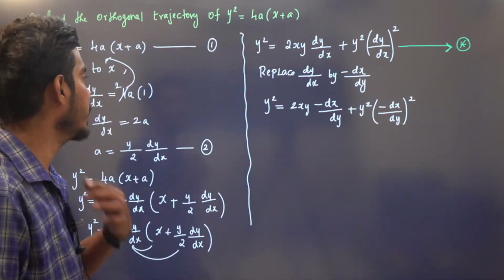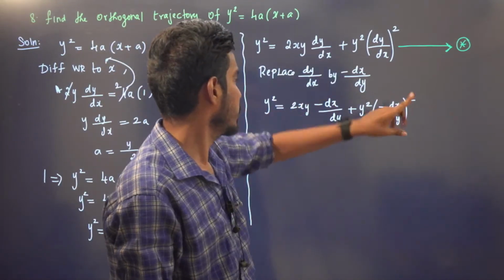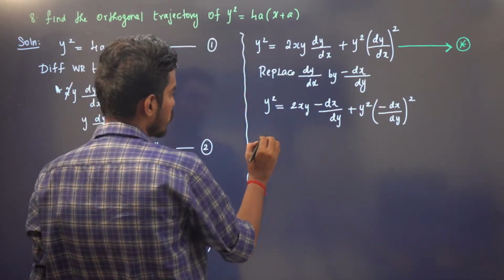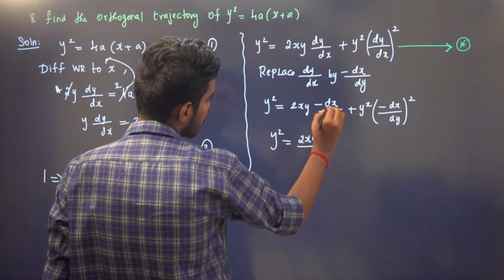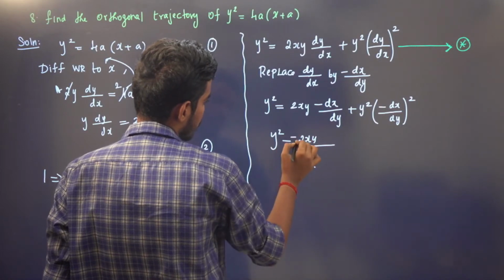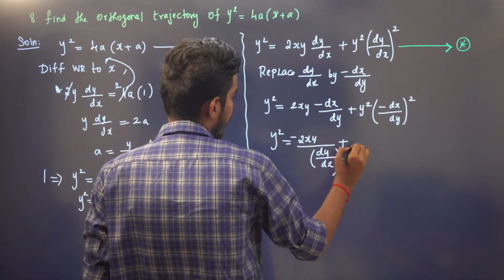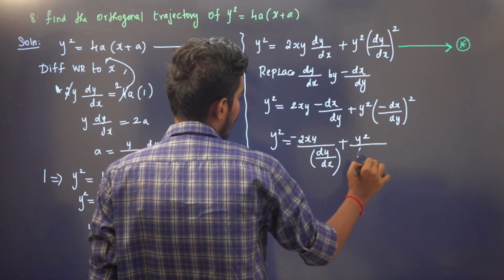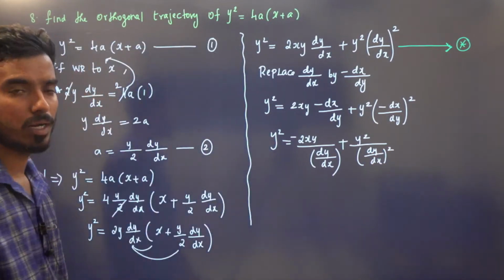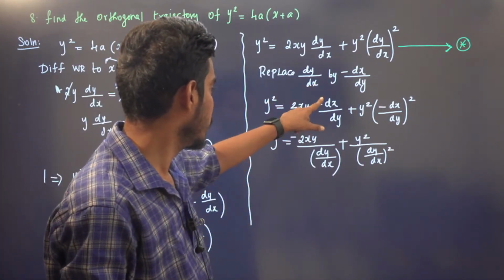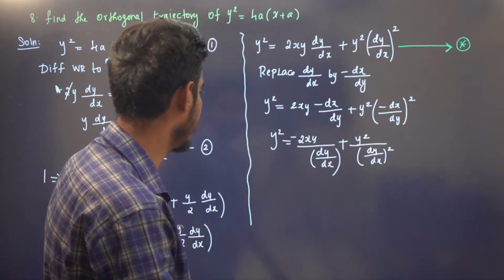Right? So we have replaced dy by dx by minus dx by dy. Very simple, right? So dy by dx minus dx by dy minus dx by dy. Now y square is equal to 2xy. Now I'm going to write this dx by dy as dy by dx, and here I will have y square. I'm going to write this as dy by dx whole square. Both are same only, right? So let us keep this minus aside. I'm writing dx by dy as dy by dx divided by this dy by dx whole square, right?